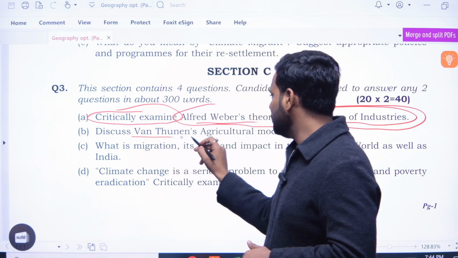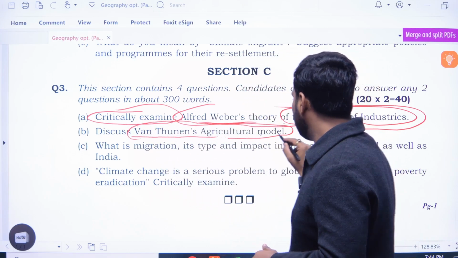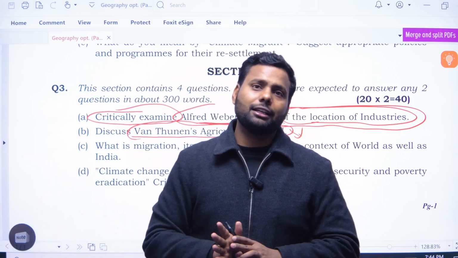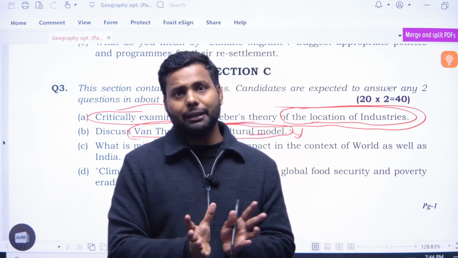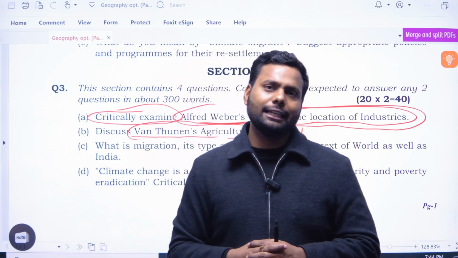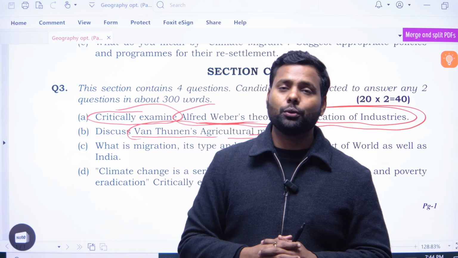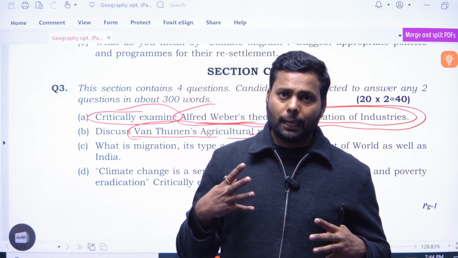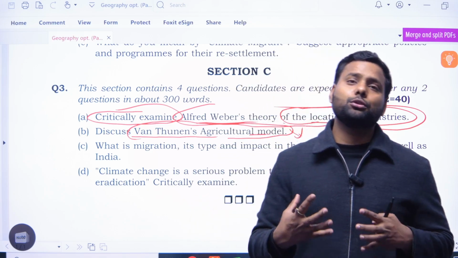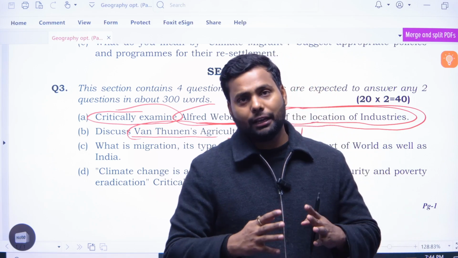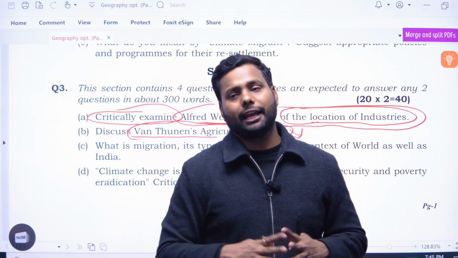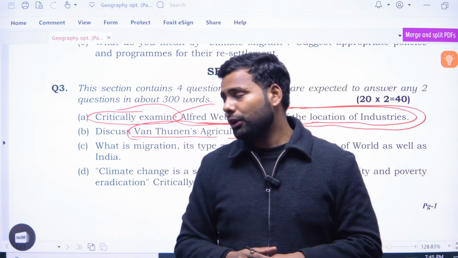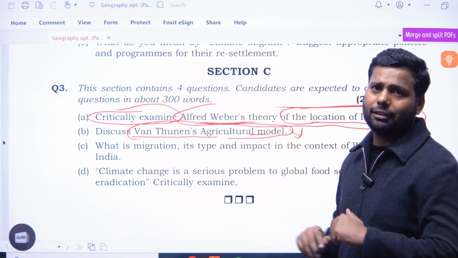Second, discuss Von Thunen's agricultural model. It is also a locational model, where Von Thunen said what kind of agricultural cropping pattern is set up near the market. Von Thunen said that near the market there is an intense cultivation zone. In the first circle, the goods which perish quickly, such goods have to be set up near the market. Goods with somewhat less intense cultivation go in the second circle, and the pastoral land goes in the last circle. So this is the kind of locational model he described, but it is very short in discussion.